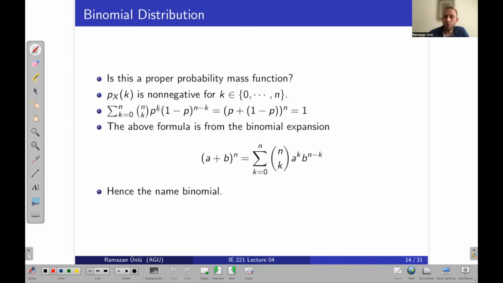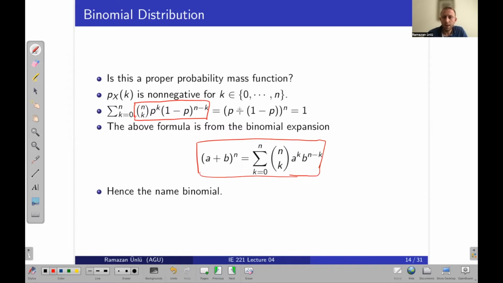And also the total probability should be equal to 1, right? This is the PMF for a single value, and k can take different values from 0 to n. So if we sum all these probabilities, we can use this formulation. You can remember it from high school math or calculus.